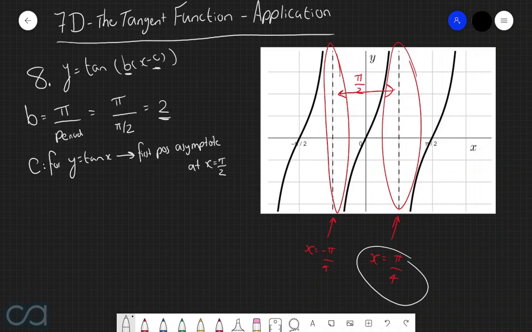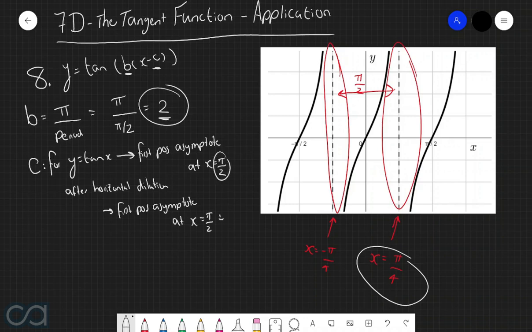However, we also need to take into account the fact that this graph is being horizontally dilated by a factor of 1 over 2. And so therefore, after this horizontal dilation, this first positive asymptote should occur at x equals pi over 2 divided by this 2, which is equal to pi over 4.